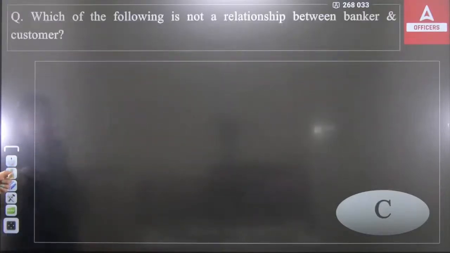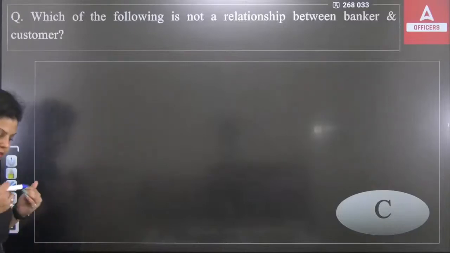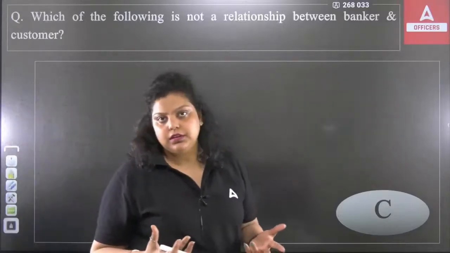So it's a very basic concept. If the customer is giving money, the customer is a creditor. If the bank is giving money, the bank is a creditor.